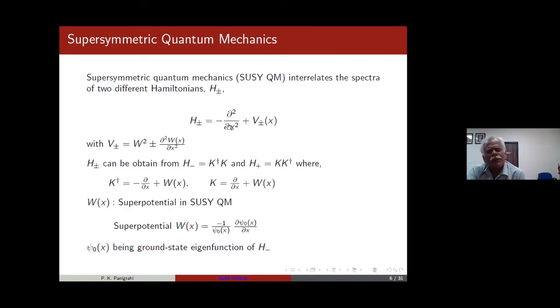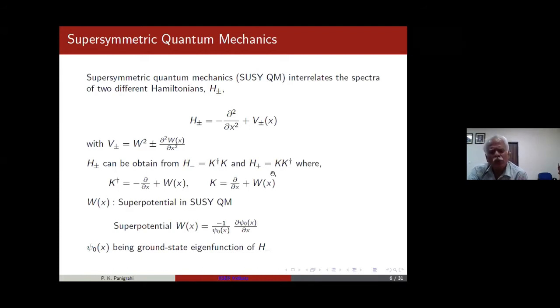So in supersymmetry, you write the potential in a way that it can be cast in this form. There is this function W called the superpotential. So the potential can be written as a square with a derivative: W squared plus dW by dx, not second derivative, that was a mistake. W is the superpotential. Now, the good thing is that the moment you start writing this way, you get a bonus. If this Hamiltonian is minus K dagger K, you get K dagger. There's a nice intertwining property: if you can solve this Hamiltonian, you can also solve the partner Hamiltonian.